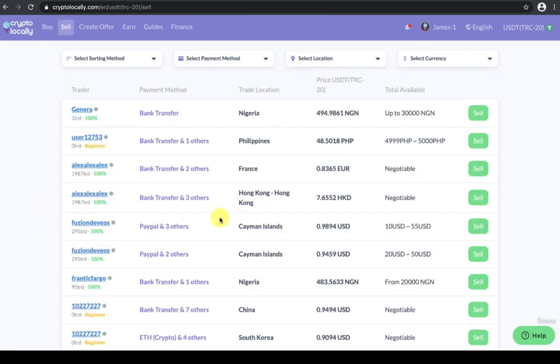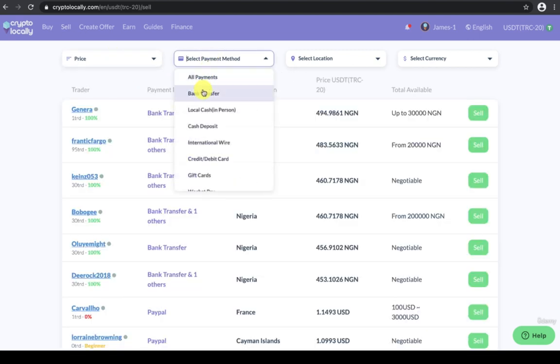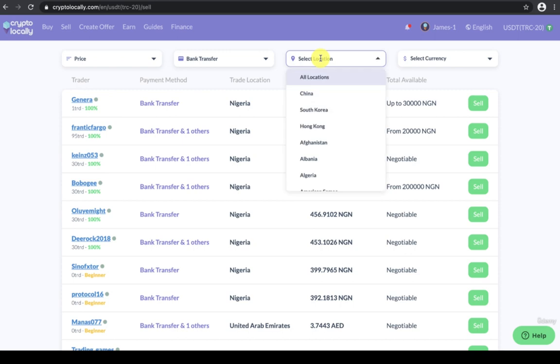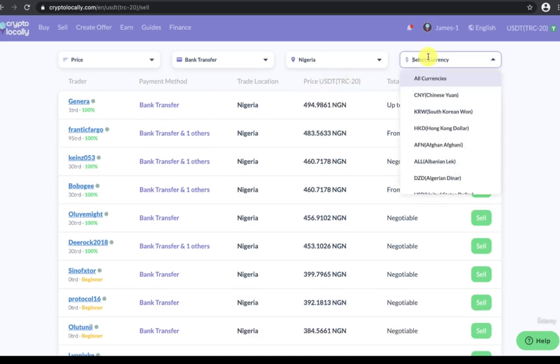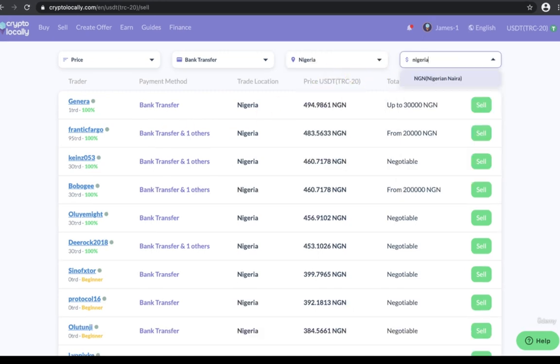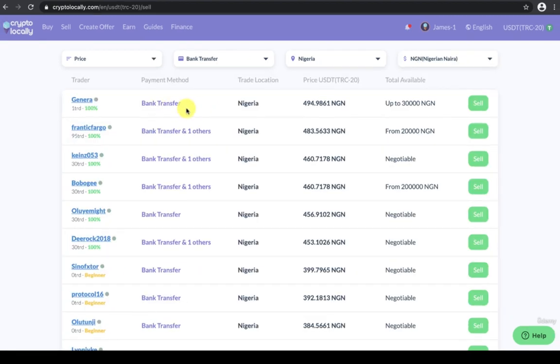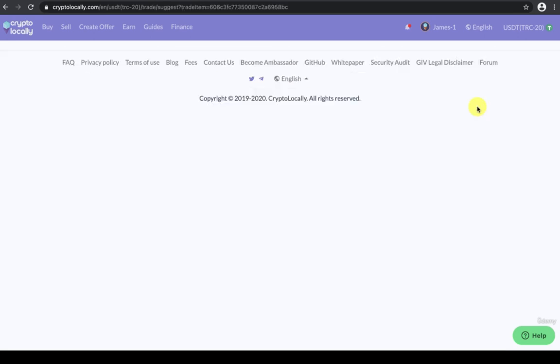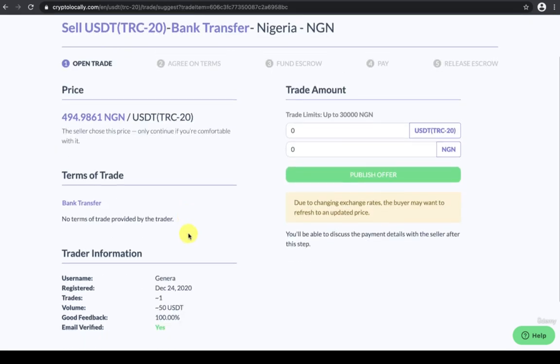I'm going to filter out the list of buyers that are currently available. So I want to sort by price, payment method. I'm using bank transfer. Location is Nigeria. Then currency. This individual bought USDT from me, so I can decide to sell back to him. So I click on sell, and then this is what we have.